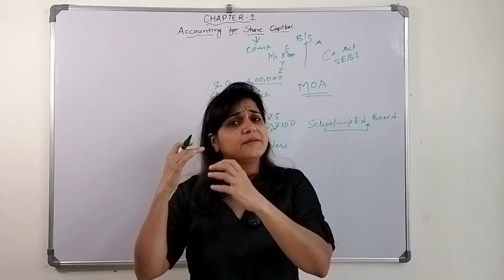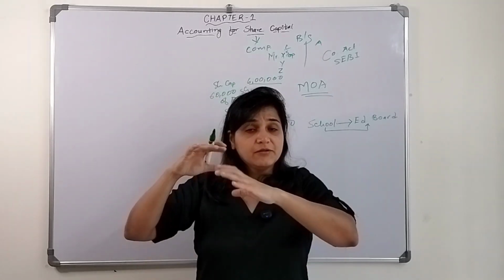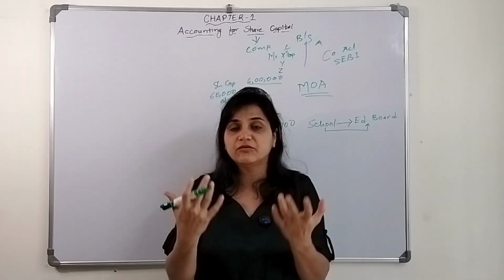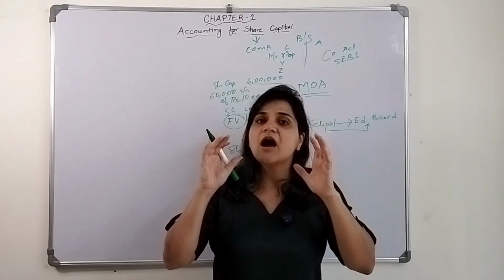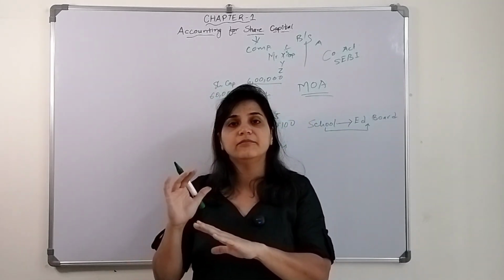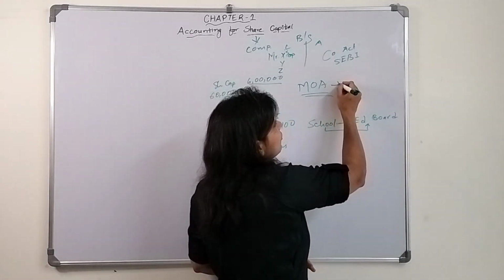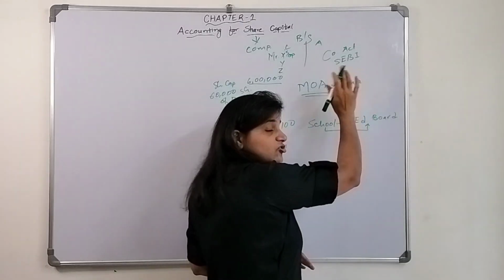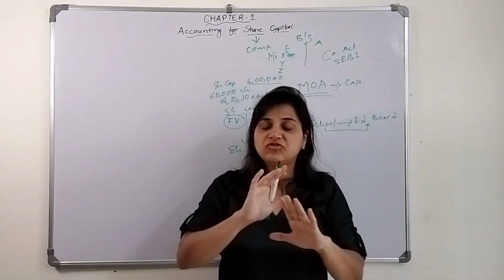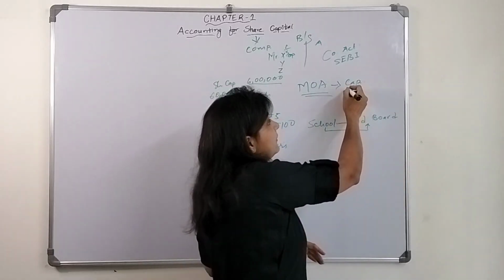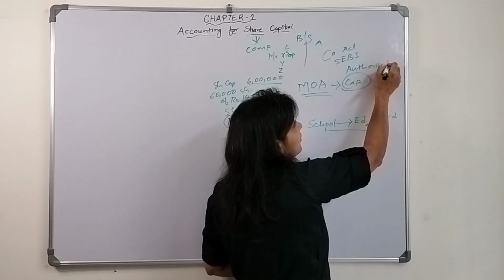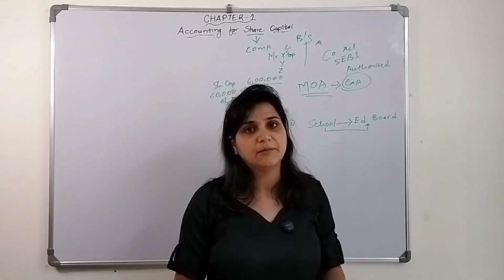They can't go beyond it. The capital mentioned in this is known as authorized capital, how much they are authorized to ask from the public.